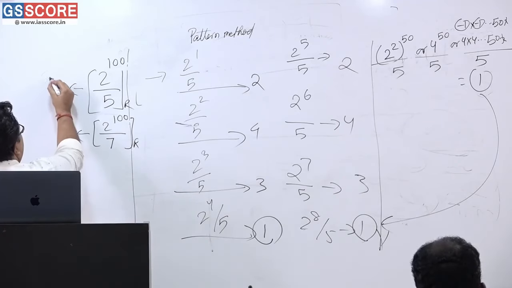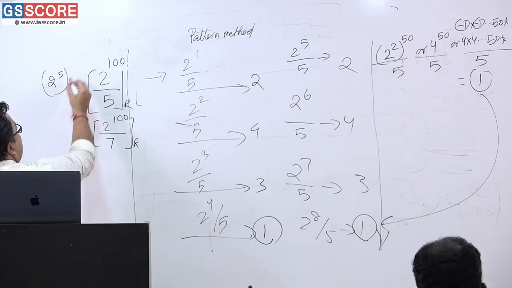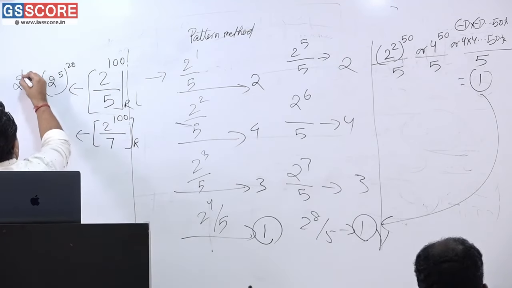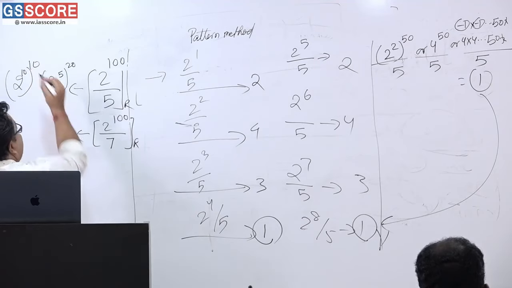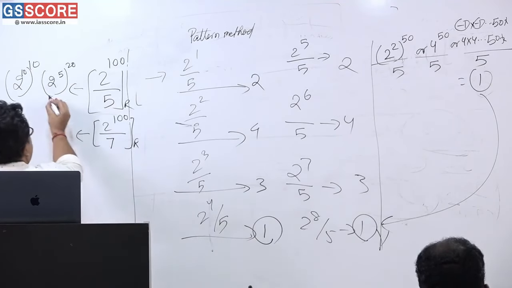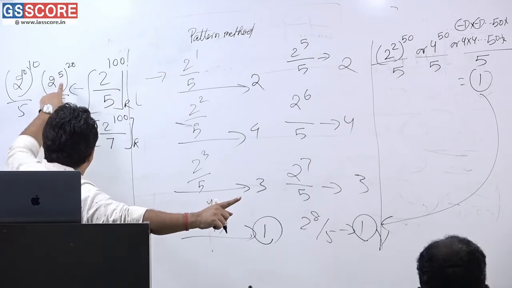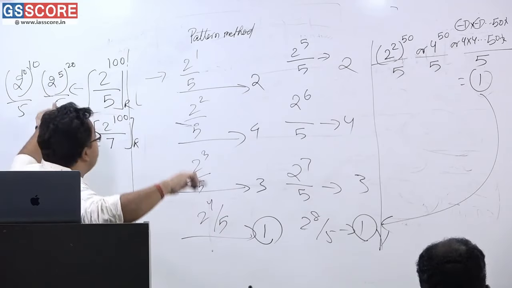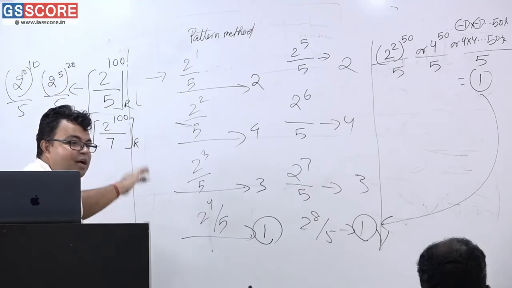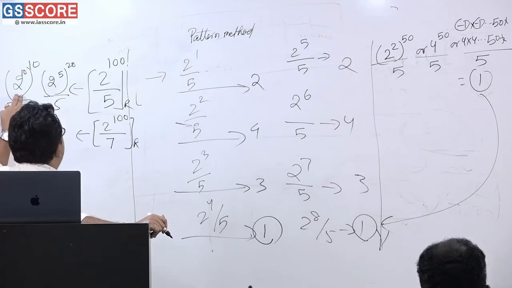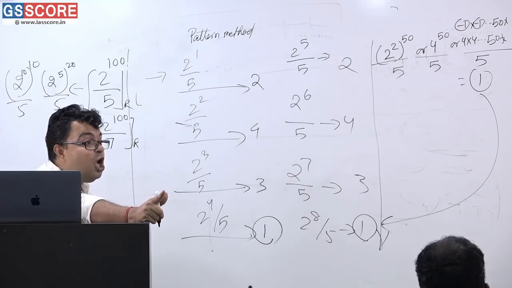Yes, you can write it as 2 to the power 5 whole to the power 20. You can write it individually like what? 2 to the power 10 whole to the power 10. Am I correct or not? When divided by 5, what is the end result? What is 2 to the power 5? 32. 32 when divided by 5, 2 is the result. So 2 to the power 20 is the end result. Again here 2 to the power 10, what is the answer?